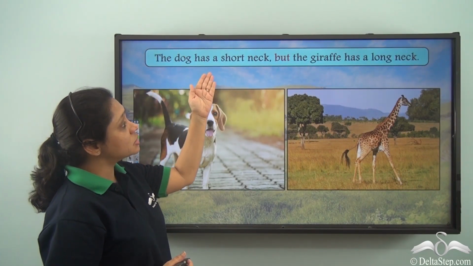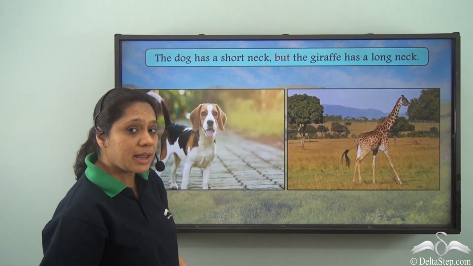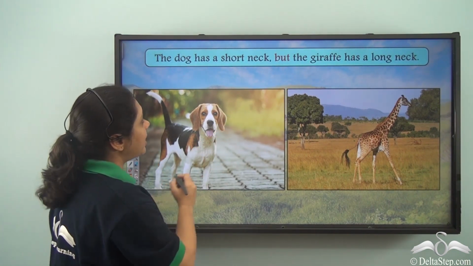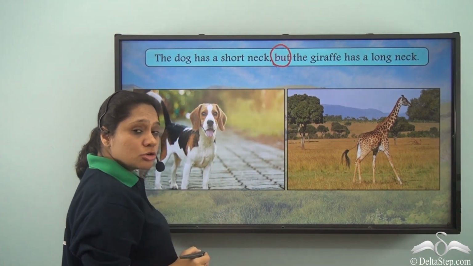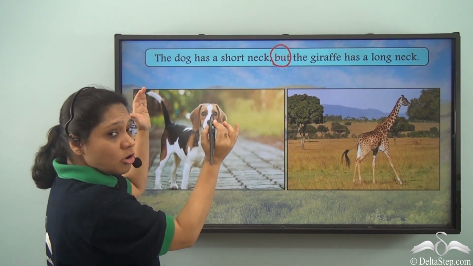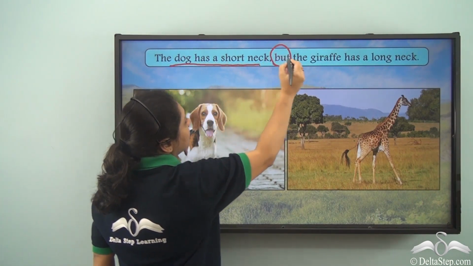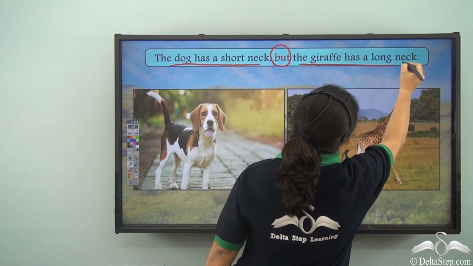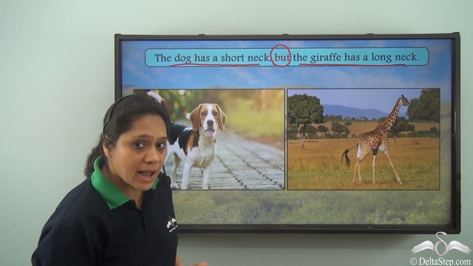The dog has a short neck, but the giraffe has a long neck. What are we seeing here? We are seeing that but is used to connect two clauses. The dog has a short neck. The giraffe has a long neck. Both the clauses give us a contrasting idea.